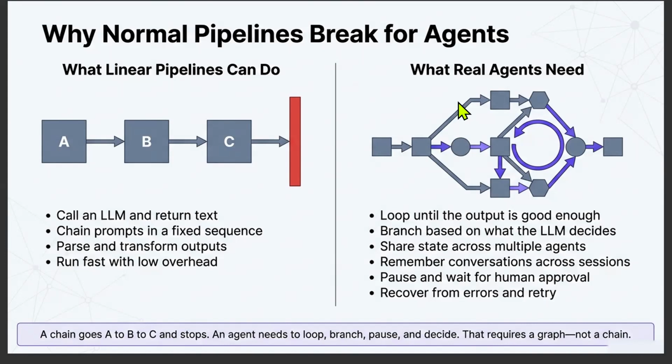Now, imagine the search results aren't good. What should happen? Should the system stop? Or should it search again? Or maybe it should use a different tool? Maybe it should ask another agent? Maybe it should verify the information first.